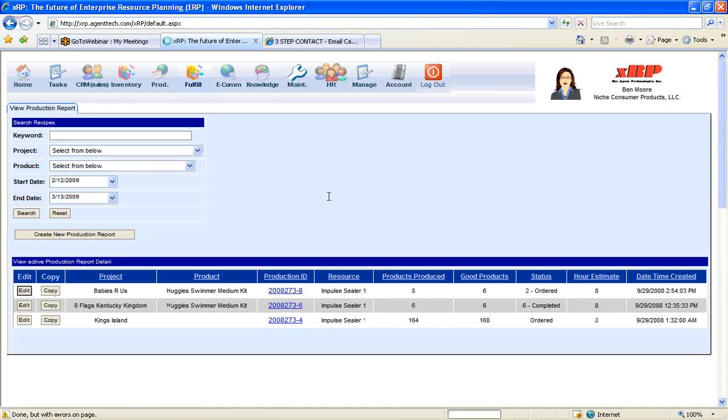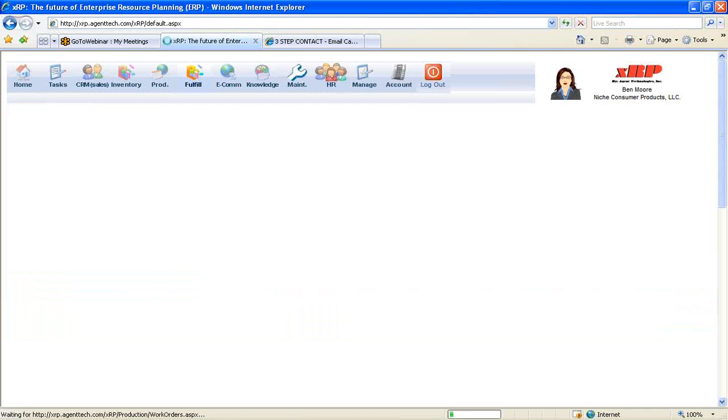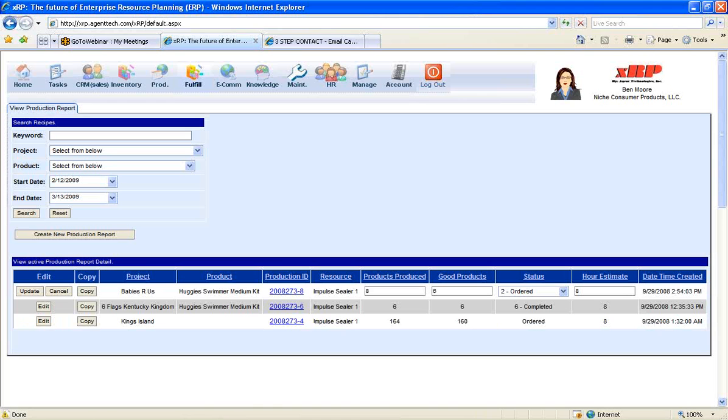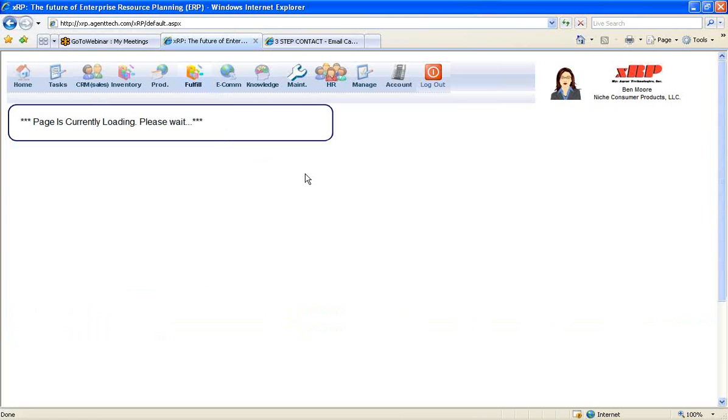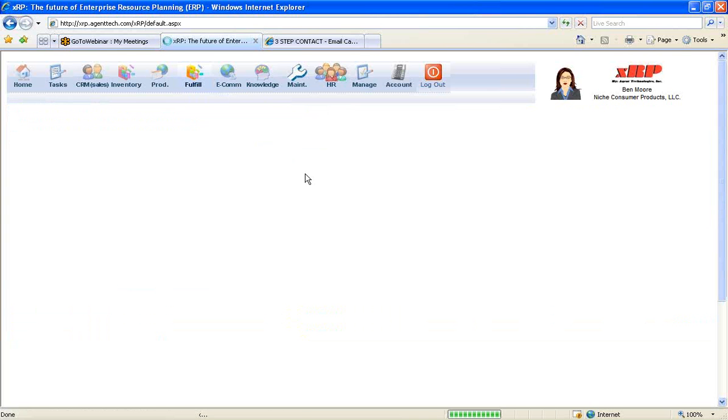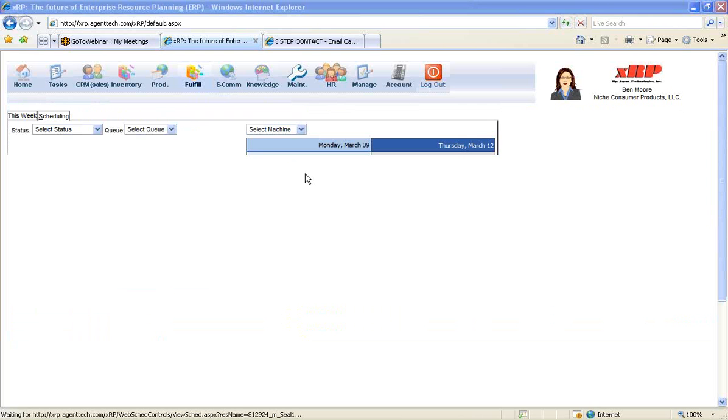And then you can come in and enter the number of products that you produced and the number of good products. The reason why this is important is because this actually ties to the inventory. So if you made 100,000 or even 100 widgets, then it's going to decrement that 100,000 or 100 widgets out of inventory. And then the number of good products is going to be checked into your inventory system. So this allows you to track those things. And then under the fulfillment area, we really get to schedule this fulfillment. So the different work orders in our system, we get to schedule from the different machines that we have within our system.